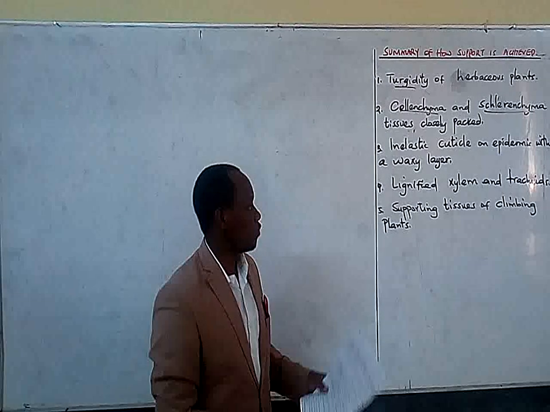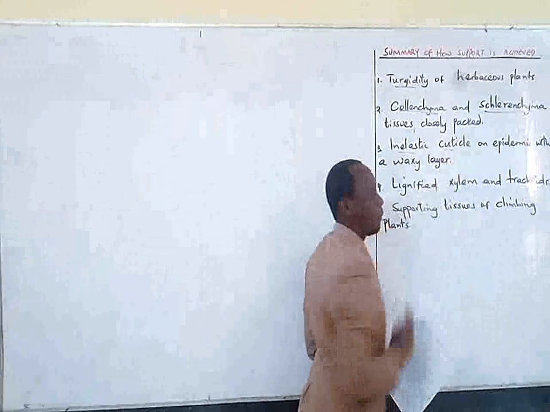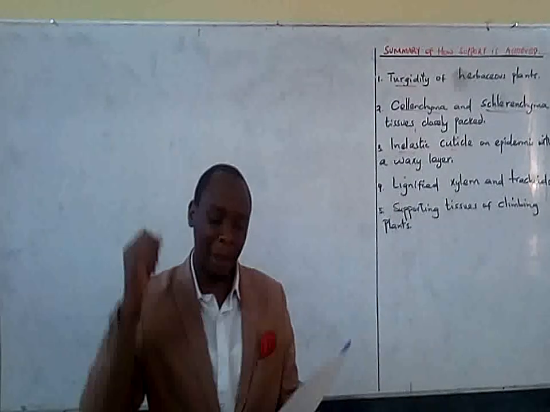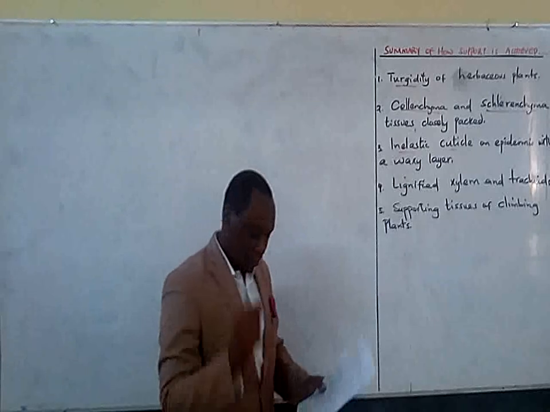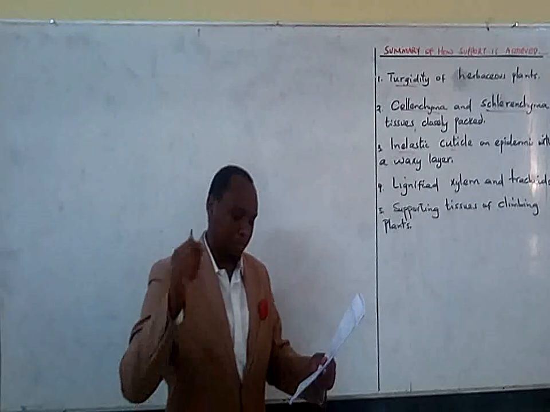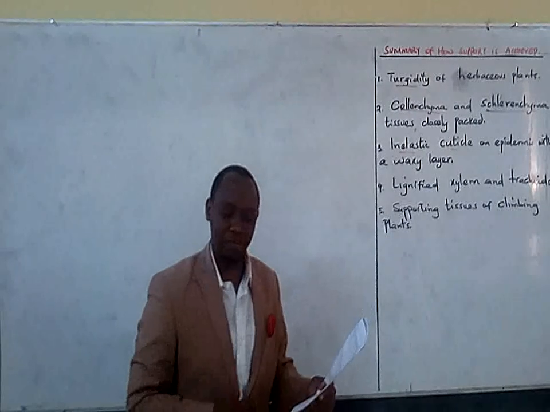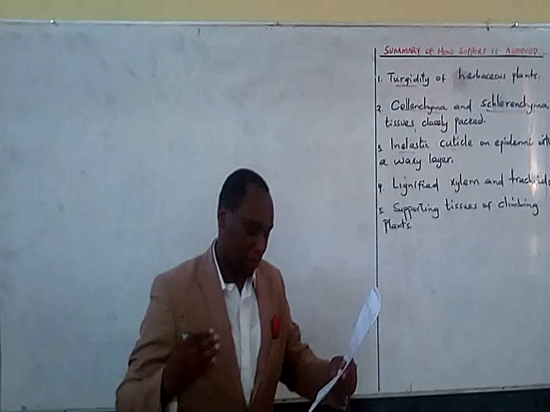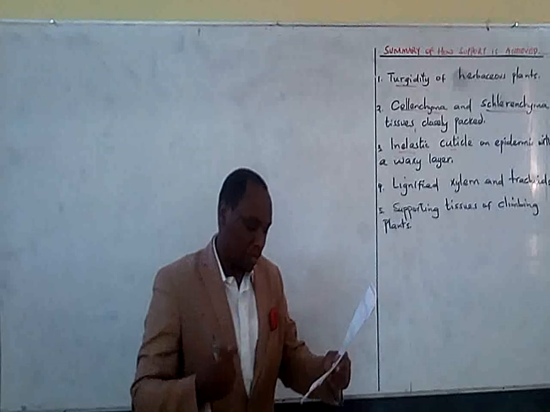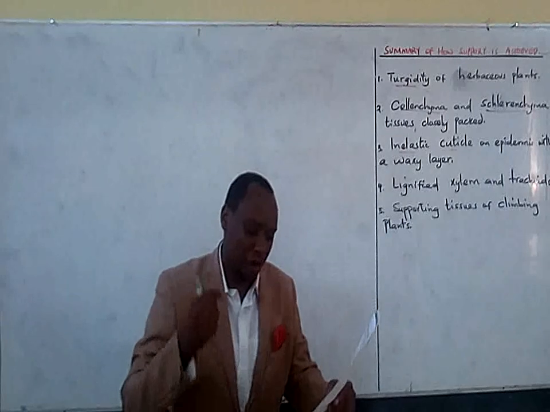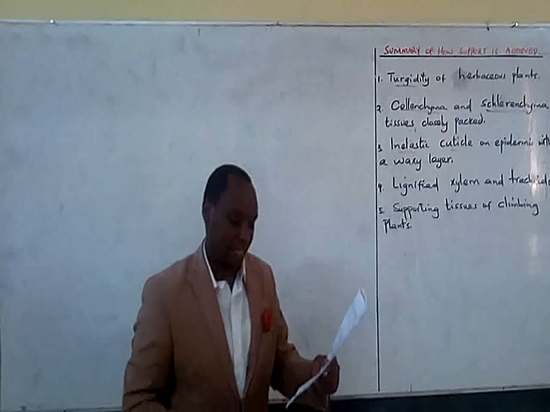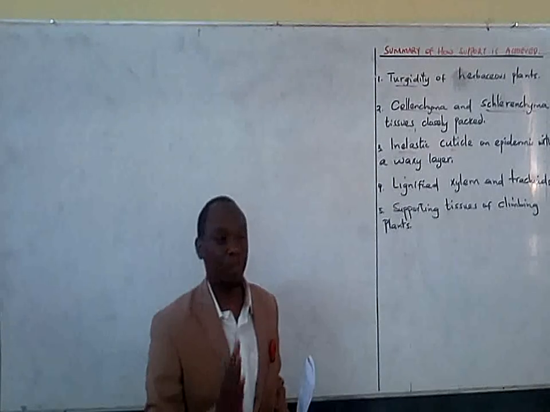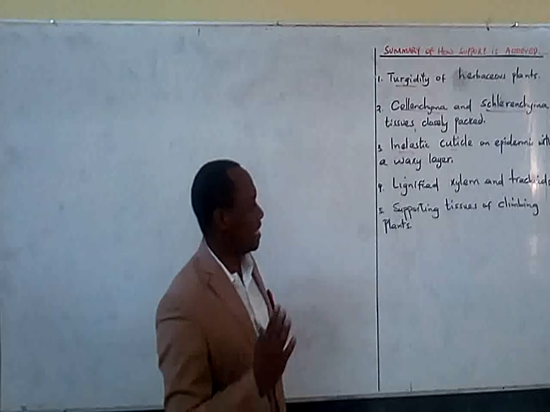So, number three, we have an inelastic cuticle that is found on the epidermis. It is covered by a waxy layer. And this waxy layer helps the stem to keep its shape, and also helps to withstand an inward pressure because of turgidity, which is caused by a force. And this force helps the plant to remain upright. So we have an inelastic cuticle.